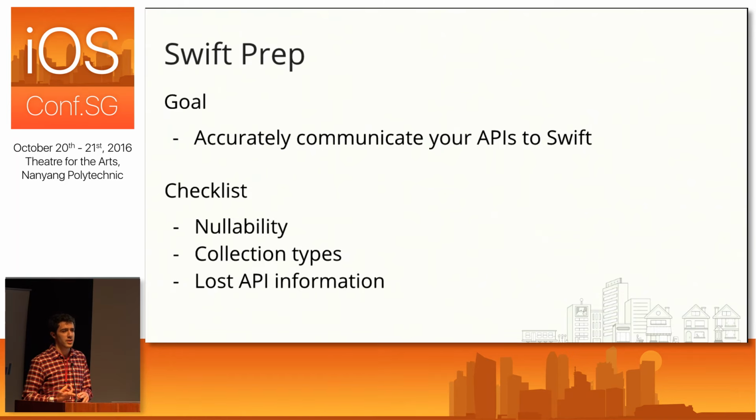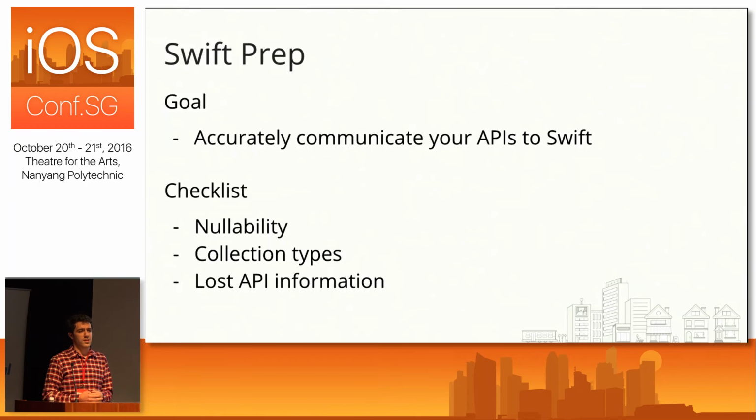First, we're going to consider nullability. So instead of implicitly unwrapped optionals, we want to pick one, either optional or non-optional, for all of our pointers. And then we're going to consider collection types. So instead of arrays of any, we want to have arrays of pets or JSON dictionaries.